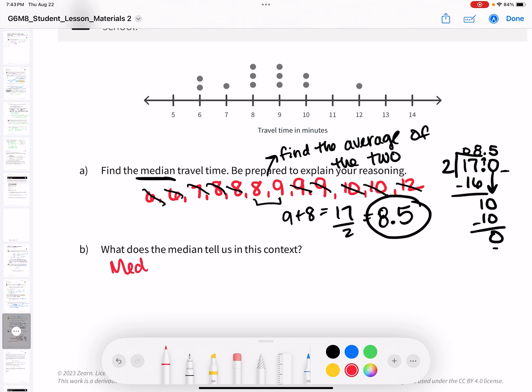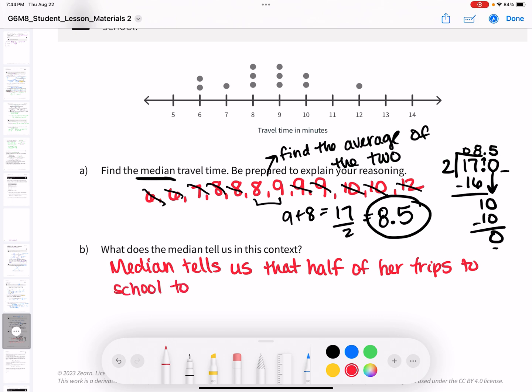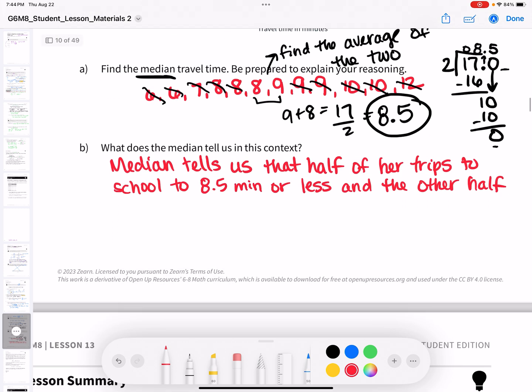Median tells us that half of her trips to school took 8.5 minutes or less, and the other half took 8.5 minutes or more.